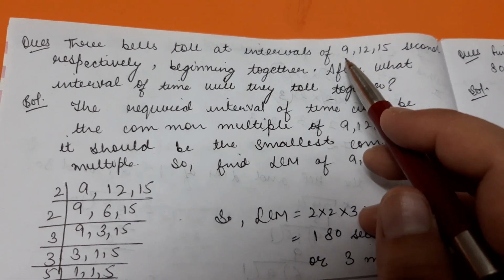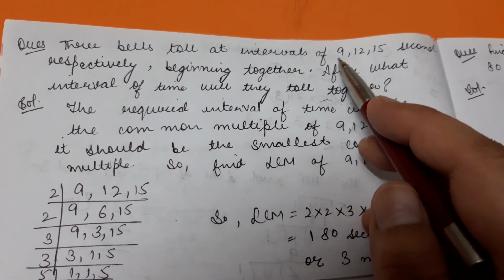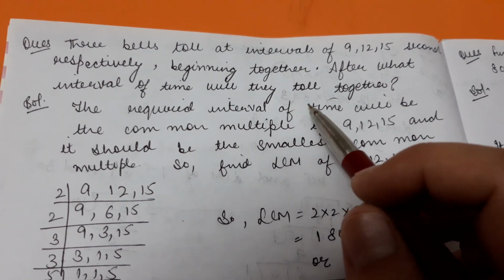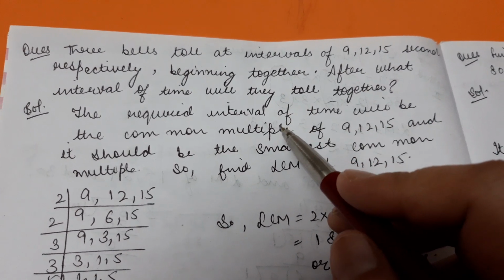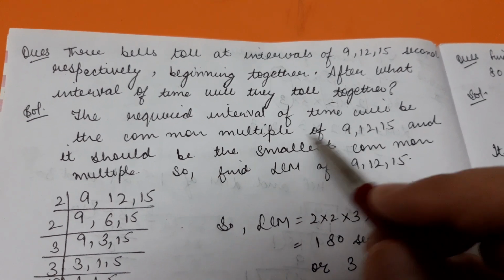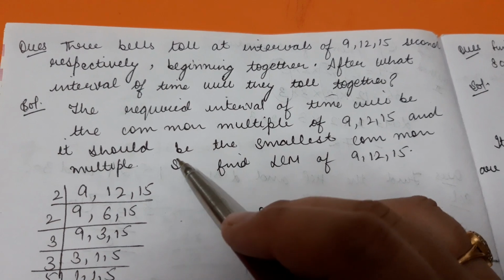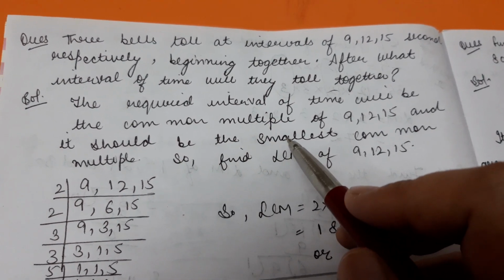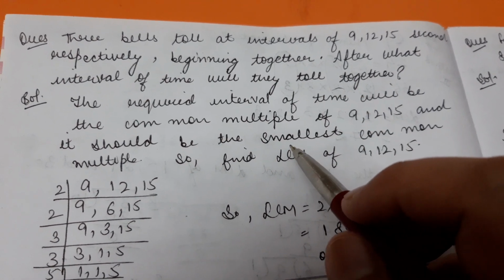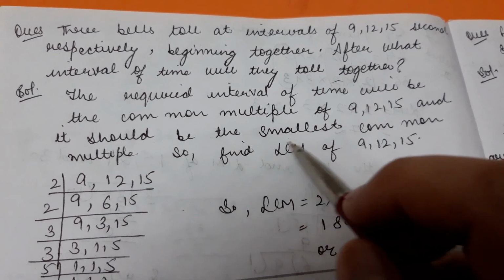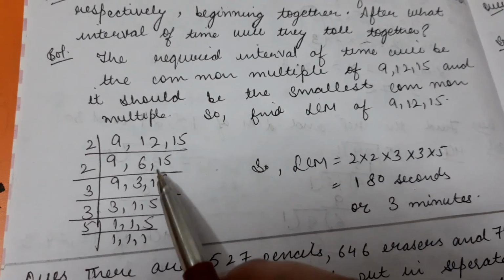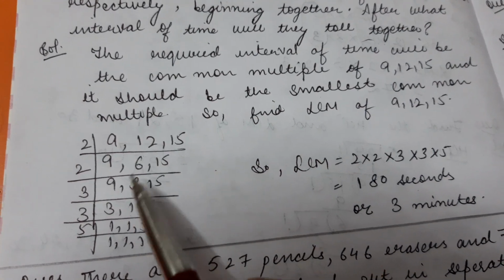Why? Because earlier they toll at the intervals of 9, 12 and 15. Now again when they will toll, it will be easily told by the common multiple of all these numbers. So we will firstly find the LCM, because we want to find the earliest time at which they will toll, so we will find the smallest common multiple, that is least common multiple, LCM of these three numbers. We know how to find the LCM by this division method.